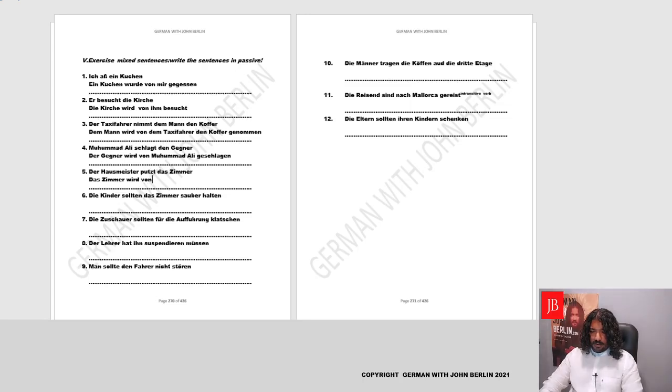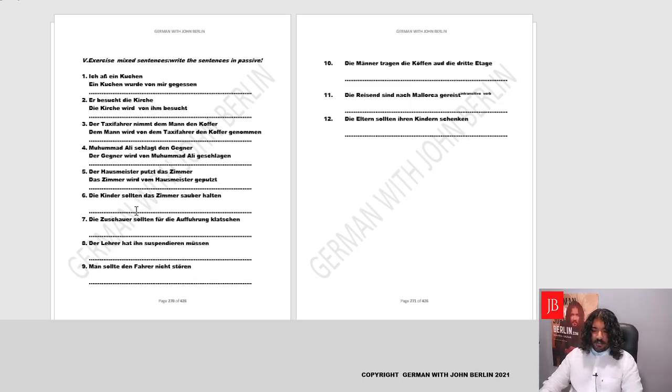And the agent is von. Hausmeister is masculine, so dem. We could also write vom. Von plus dem is vom. Vom Hausmeister. Yes, the verb is putzen. In perfect, it's geputzt, GE with the ending of T, geputzt. Very good. Das Zimmer wird vom Hausmeister geputzt.